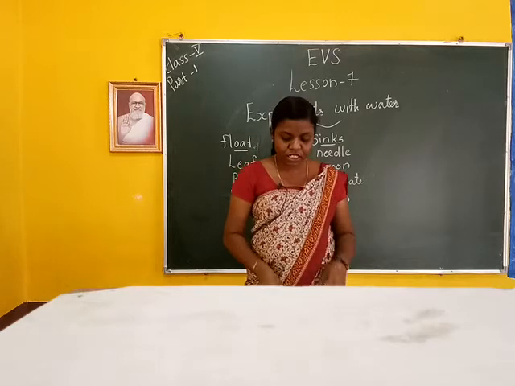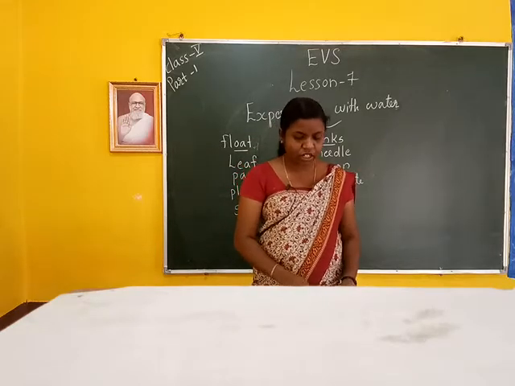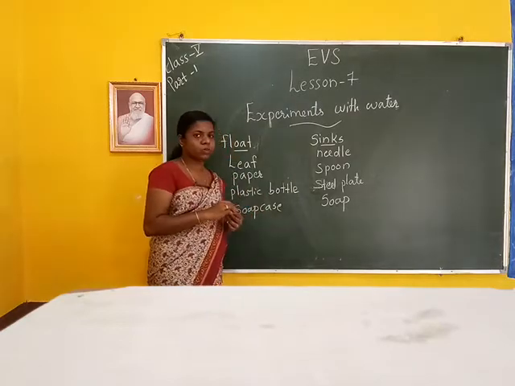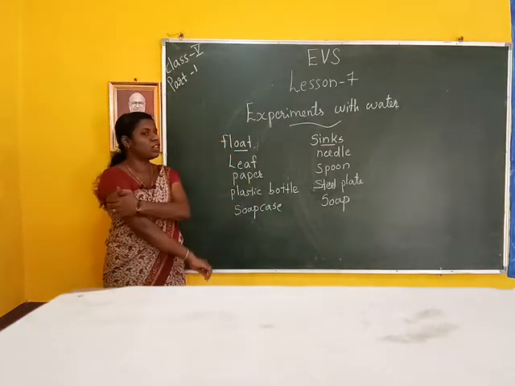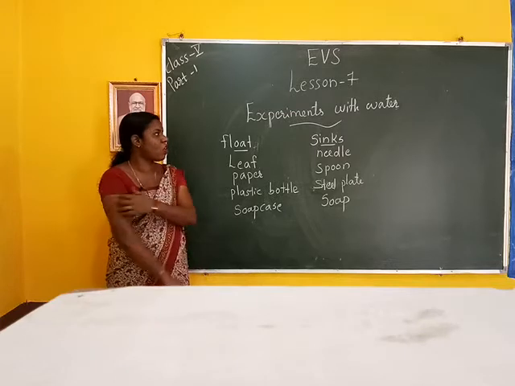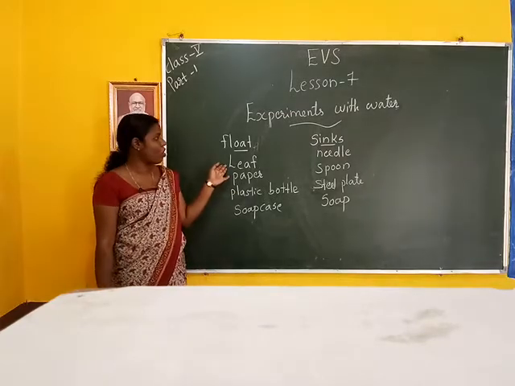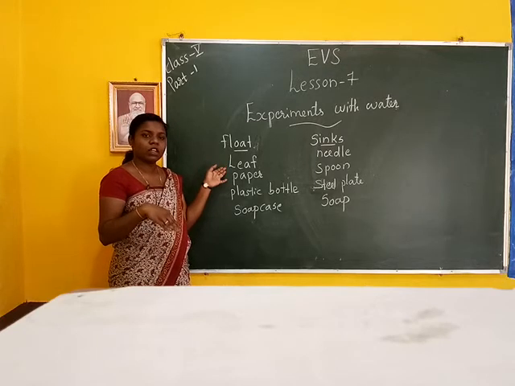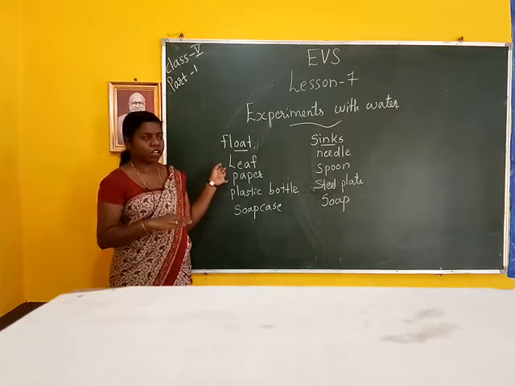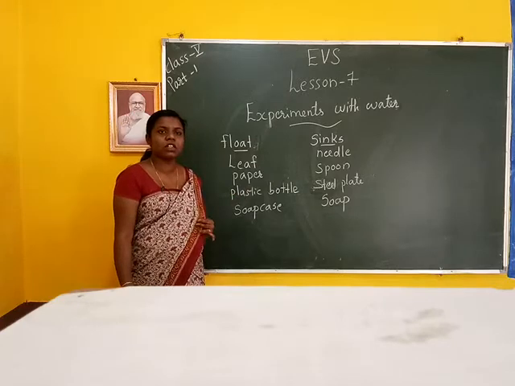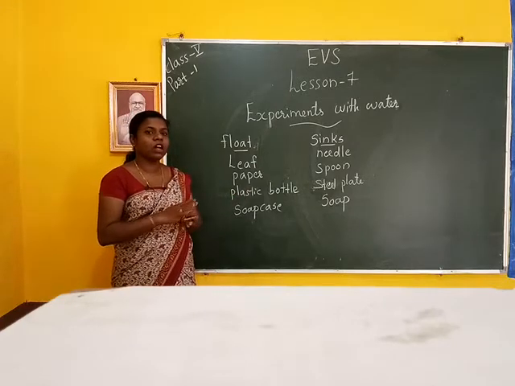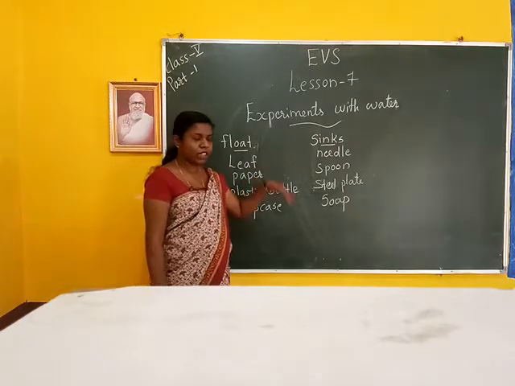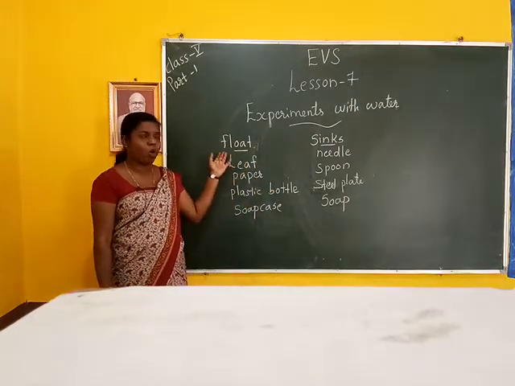Then next we discuss dissolve and not dissolve. Once more, in the first portion we studied that some objects float and some sink. Float means objects lie on the water. Sinks means objects lie low in the water. Sinks means in the water, float means on the water.